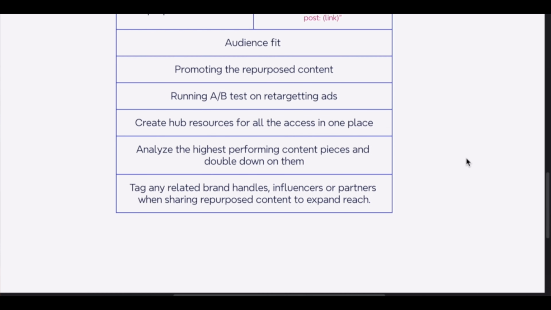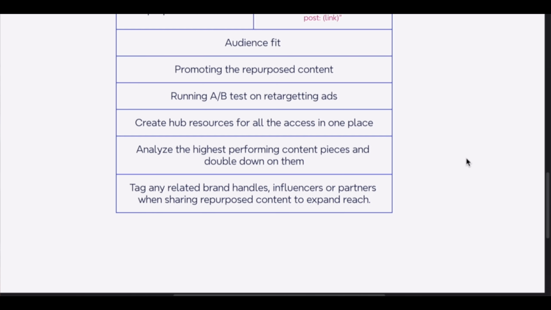Now that you have created lots of content pieces, how about organizing those content pieces as resources? How about creating a hub page for all those content pieces in one place so that whoever wants to can access them easily? I've already mentioned that you have to avoid low quality content, but when you find that any video is working well, you have to double down on those videos. You have to take the highest performing content pieces and double down on them.